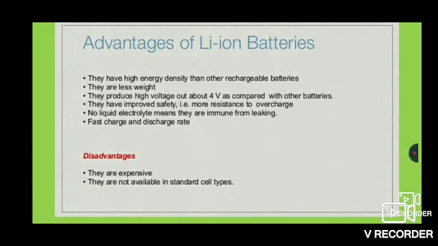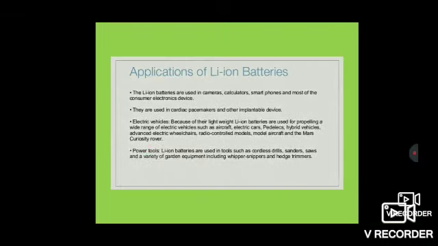Advantages of lithium-ion batteries. They have high energy density compared to other rechargeable batteries. They are less weight. They produce high voltage, about 4 volt, as compared with other batteries. They have improved safety, that is more resistance to overcharge. No liquid electrolyte means they are immune from leaking. Fast charge and discharge rate. They are the advantages of lithium ion battery. There will be some drawbacks. They are very expensive. They are not available in standard cell types.